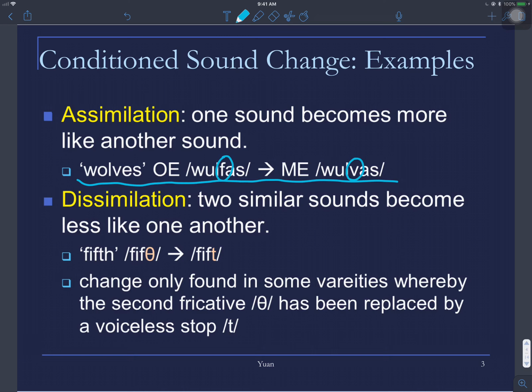So the change is only found in some varieties, whereby the second fricative has been replaced by a voiceless stop t. Therefore, this is considered conditioned, but also local.